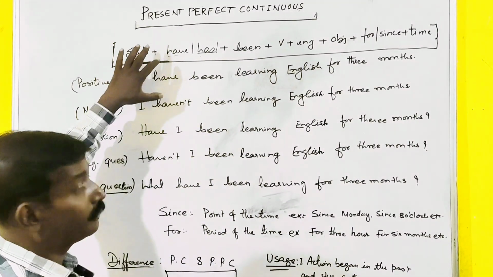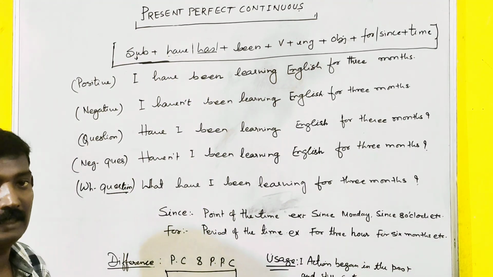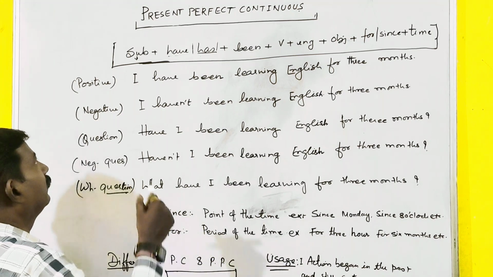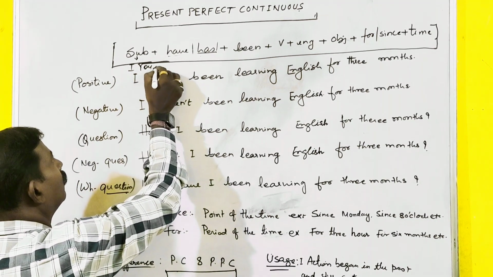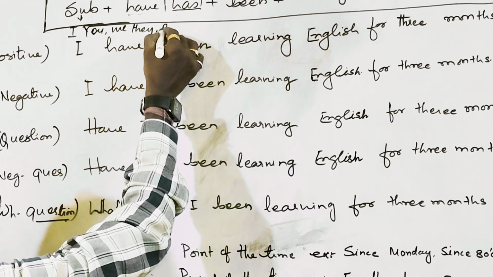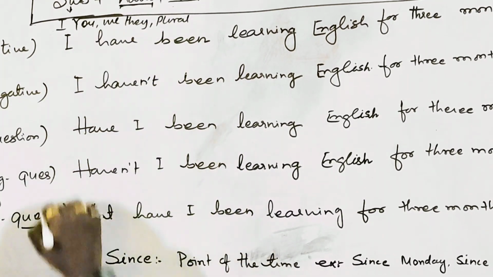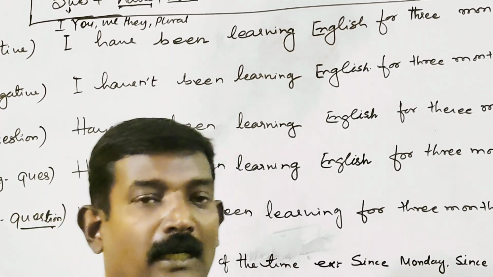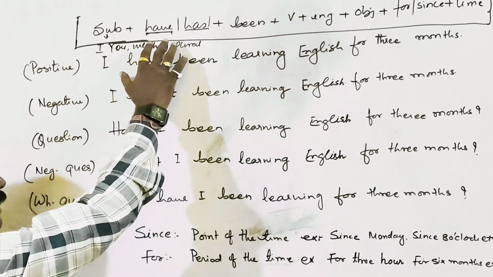Now, when I say subject here, what are those pronouns that you can take as a subject? Here, you can take I, you, we, they, and any plural in case you are using have. So with these pronouns, you can use have.